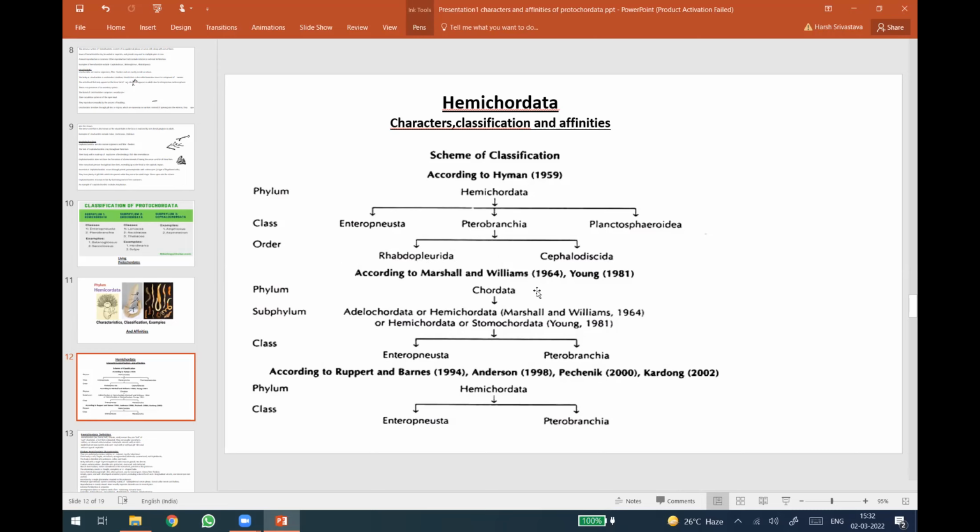Then, according to Marshall and Williams, 1964, and Young is a very known taxonomist, and its views have got great importance in the taxonomical world.